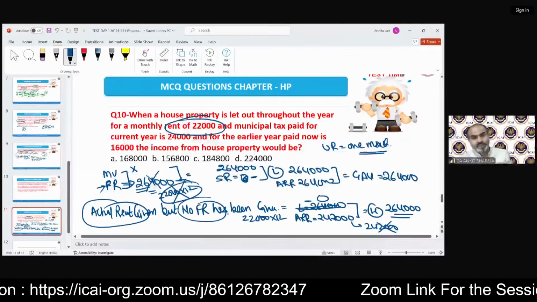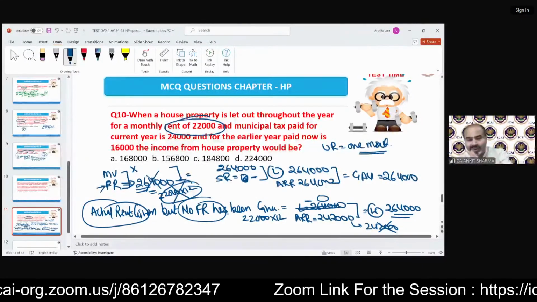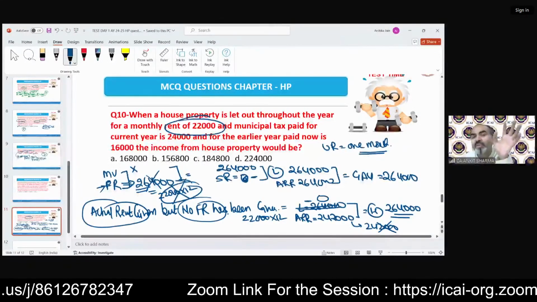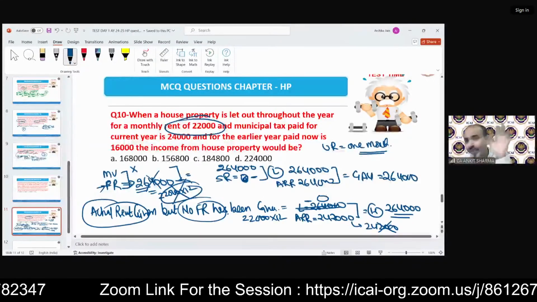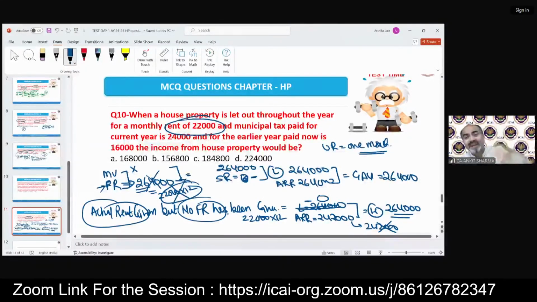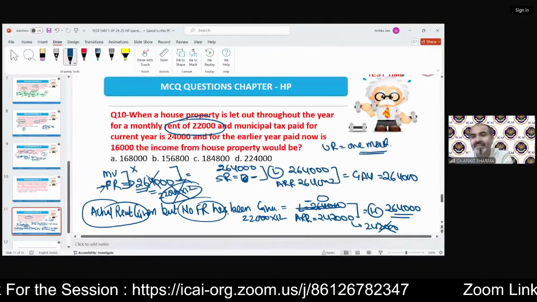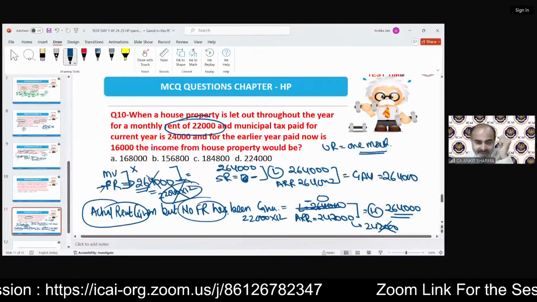If there is one student who just needs to know how to calculate the GAV, municipal value, fair rent, higher, lower, etc., and he skipped this point because he did not read the provision in detail, I will frame a question in which there will be no fair rent and there will be actual rent. And there is unrealized rent also. Because if there is no unrealized rent, then the GAV will always be the same, whether he applies that provision or does not apply that provision.